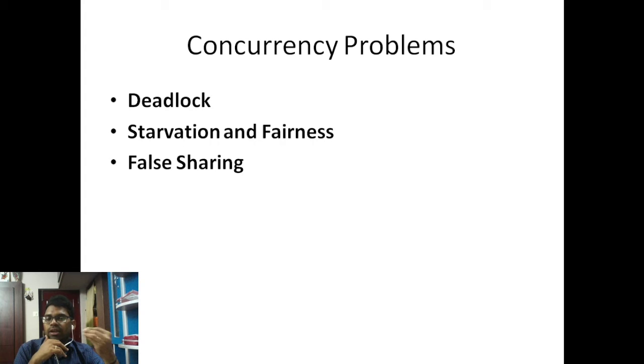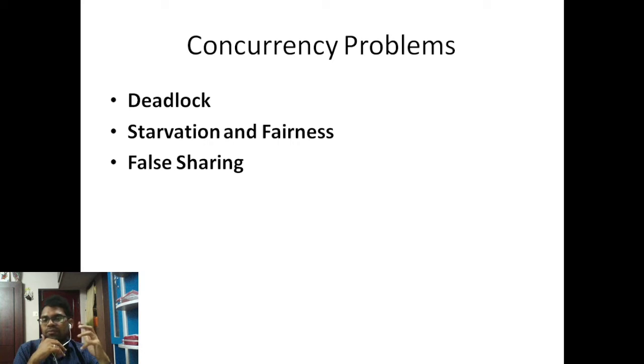So without getting the shared data, that's called starvation in concurrency problems. Fairness: some threads get benefited at the earliest time and some threads wait for so much time. So the fairness is missing.